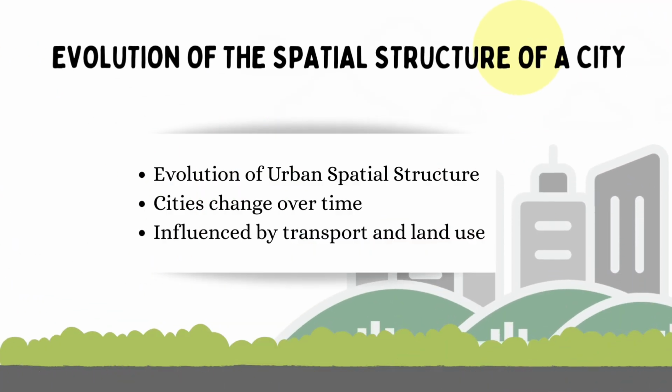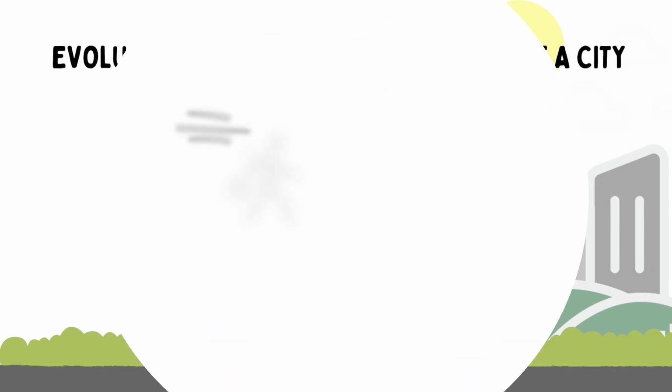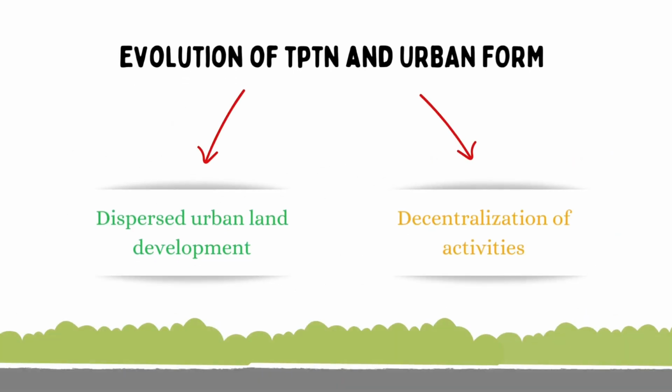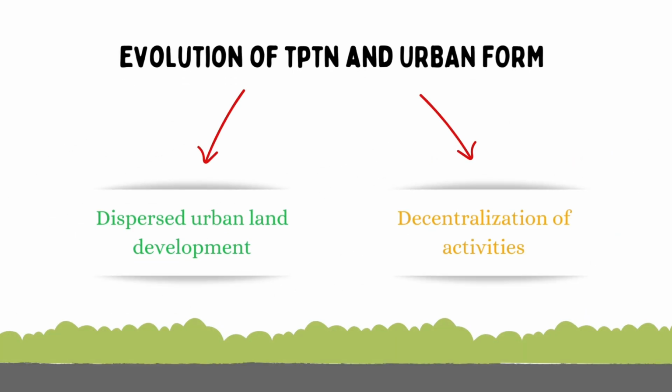Cities do not remain static. Over time, their spatial structure evolves as transportation systems develop and land use patterns change. These changes shape how people live, work, and move within the city. Two major processes have had a strong impact on contemporary urban forms. These are dispersed urban land development and the decentralization of urban activities.